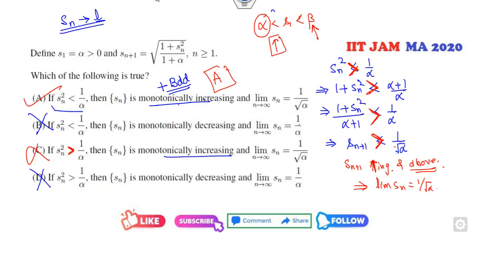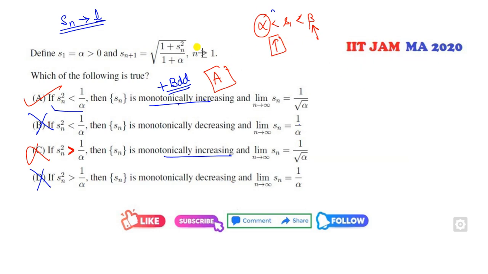Or if you want to prove whether it is increasing or decreasing, this is the first method. Again, I can start from Sn plus 1 square minus Sn square. So it is 1 plus Sn square over 1 plus alpha, minus this.